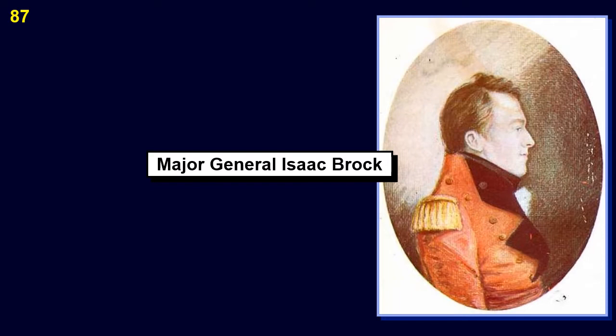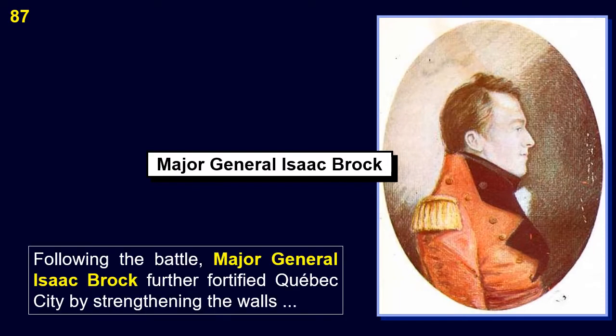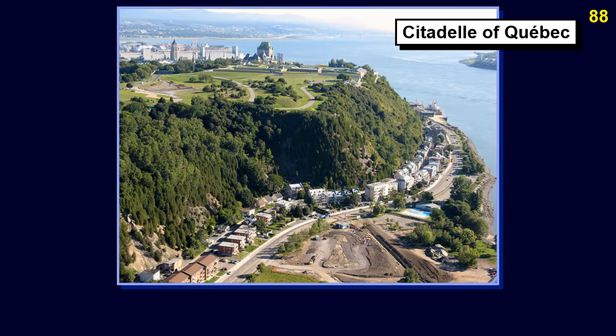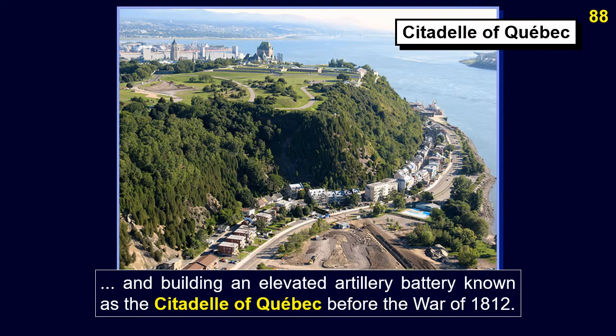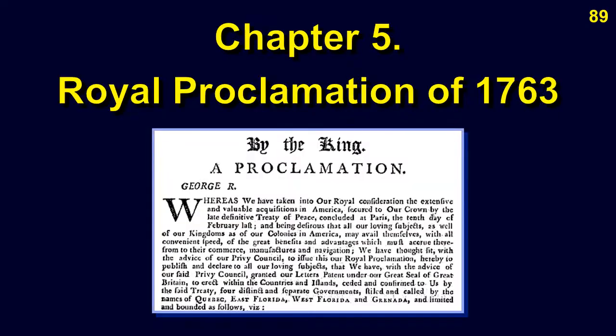Following the battle, Major General Isaac Brock fortified Quebec City by strengthening the walls and building an elevated artillery battery known as the Citadel of Quebec before the War of 1812.